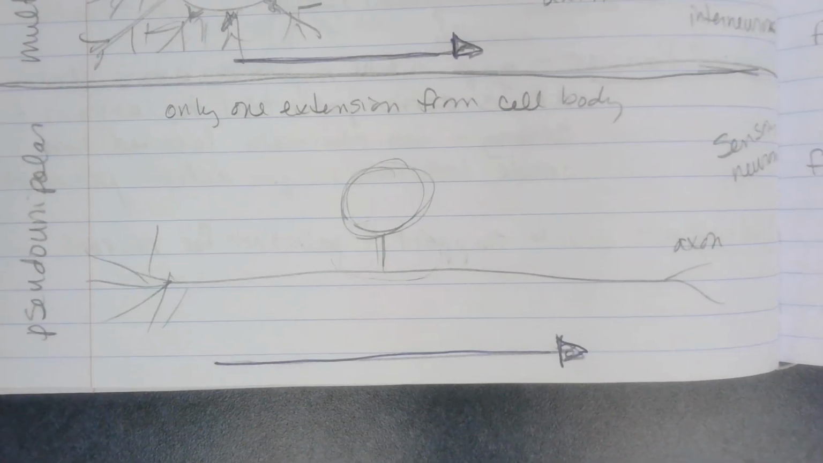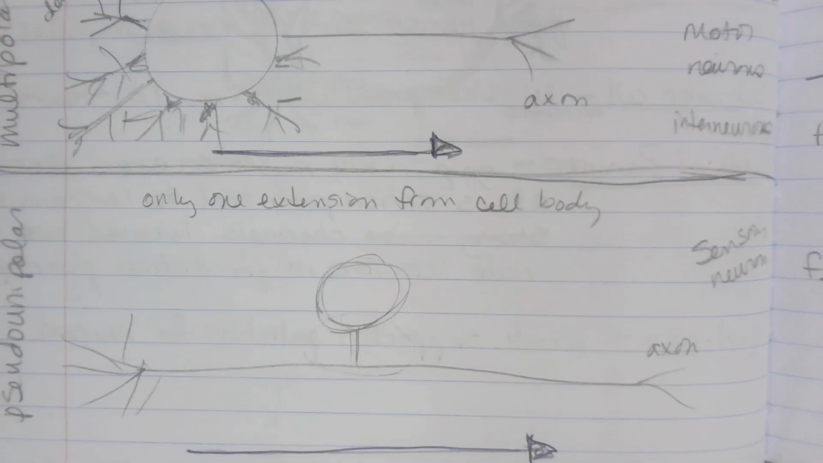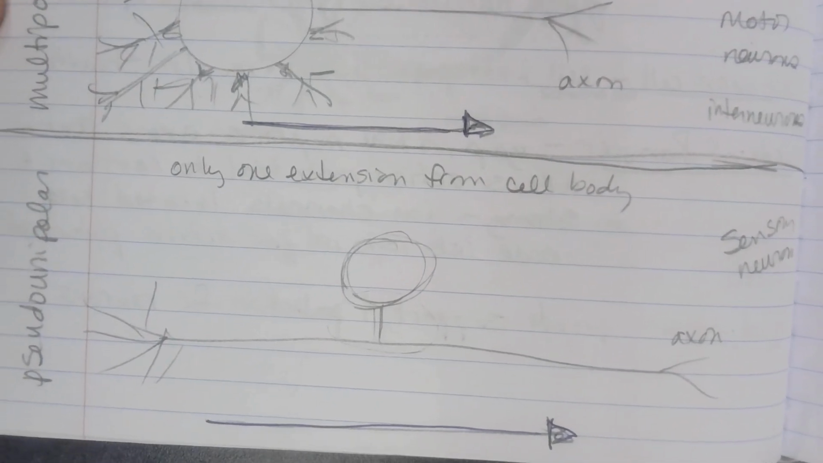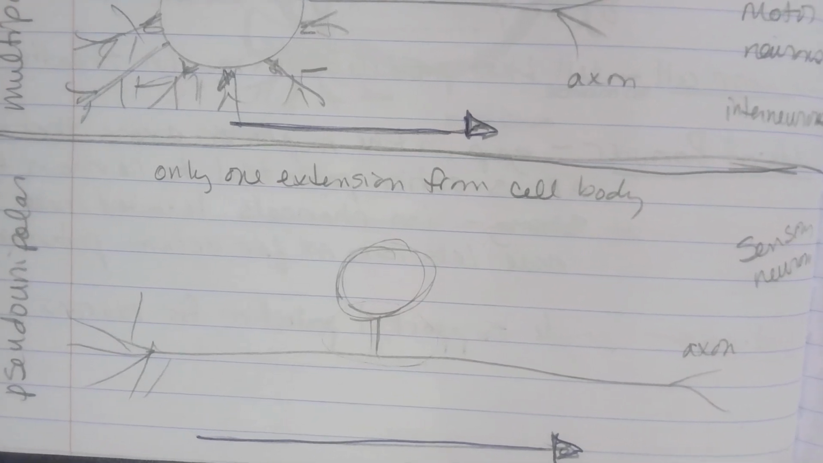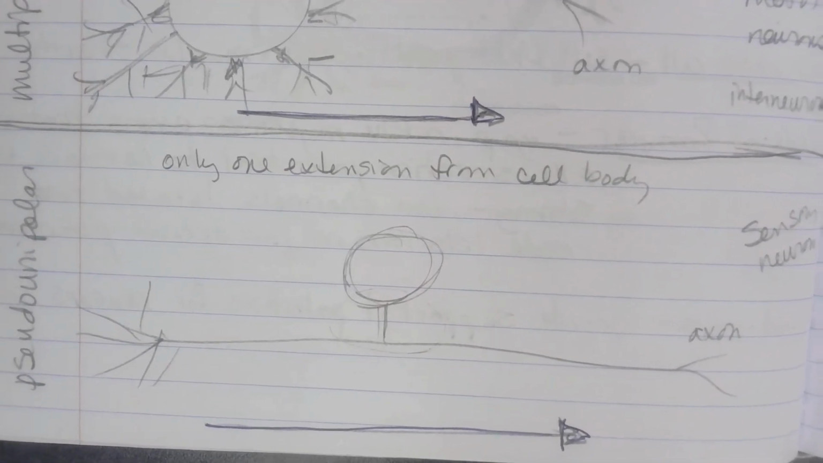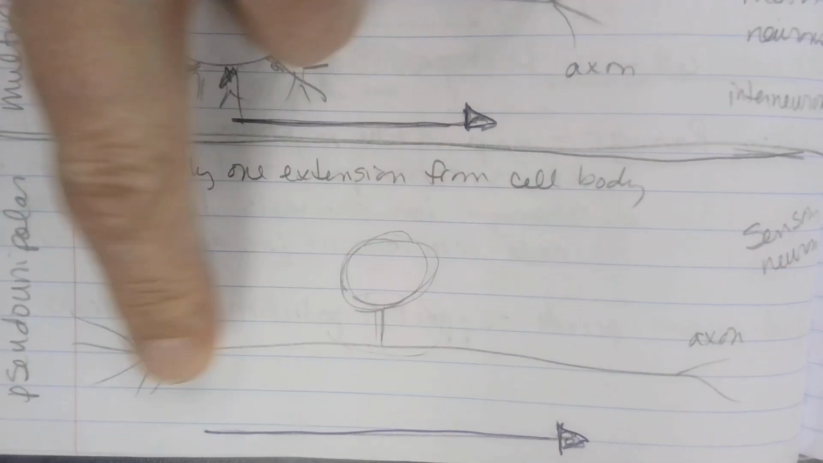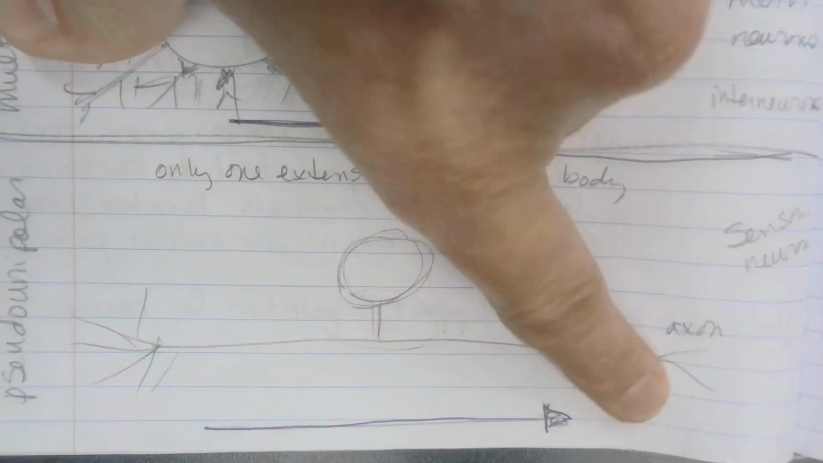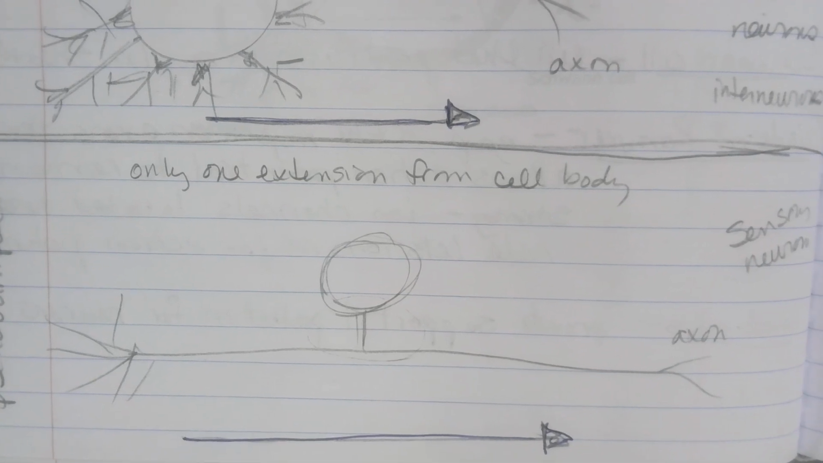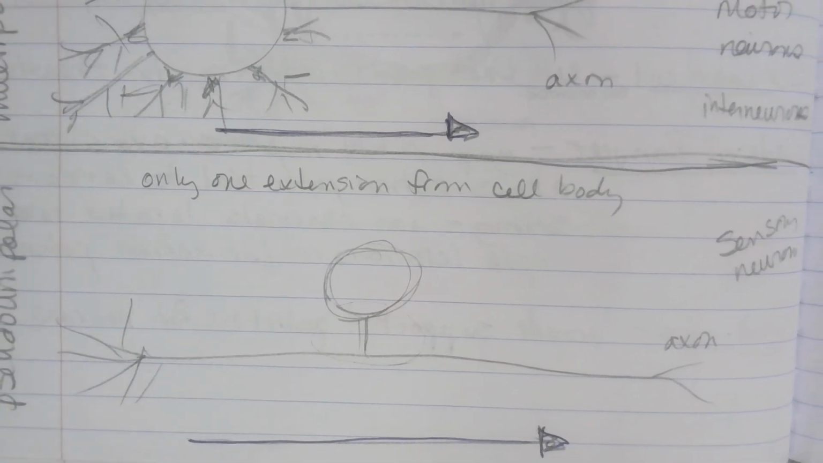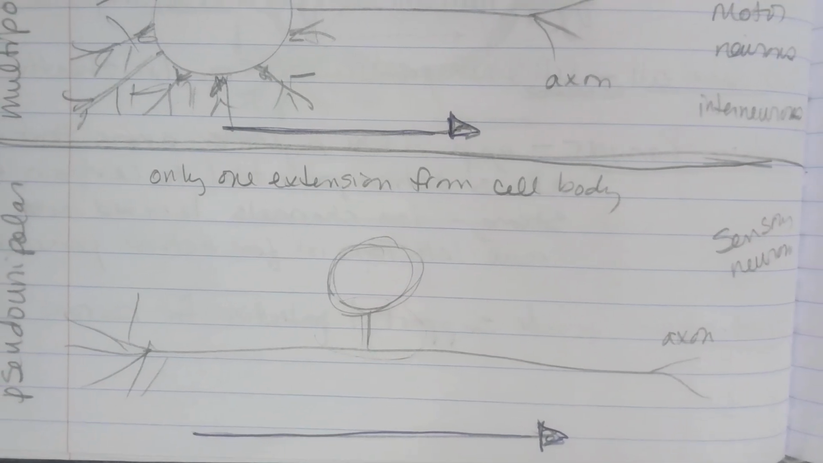And then we have the pseudo-unipolar. Oh, I said it wrong. Pseudo-unipolar. Only one extension from the cell body. So this is the soma, the cell body. I have one extension, dendrite, axon. The nerve impulse is still moving from dendrite to cell body to axon. And this is another form that sensory neurons can take.